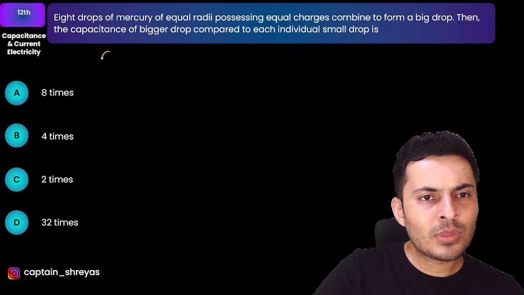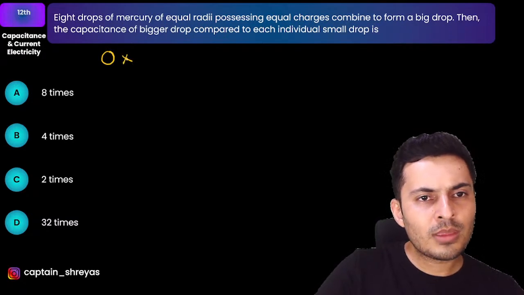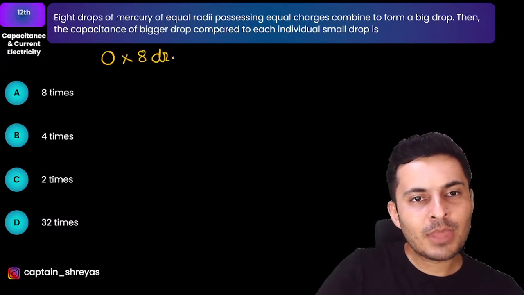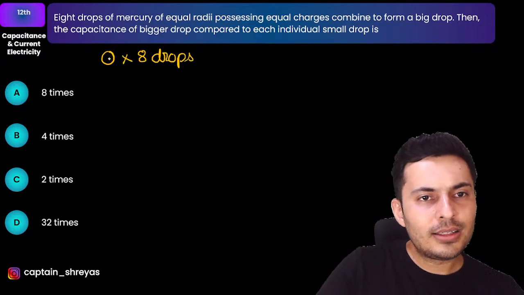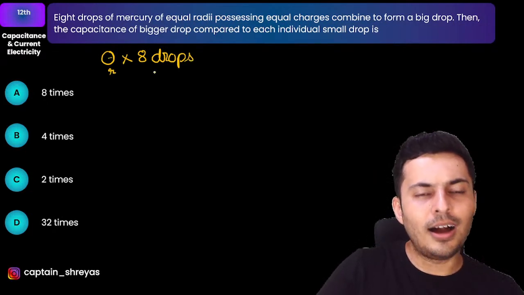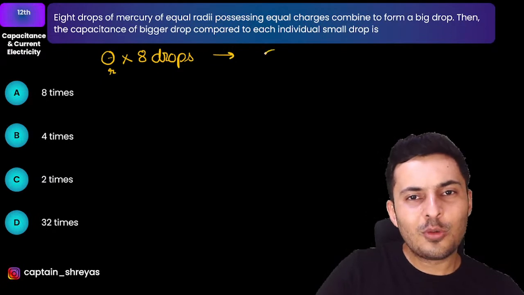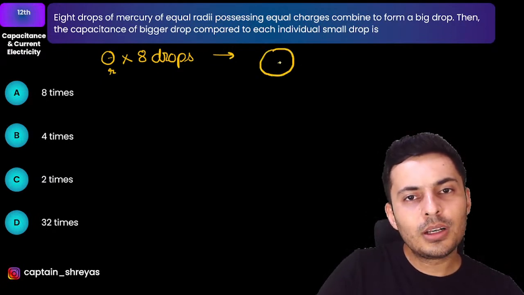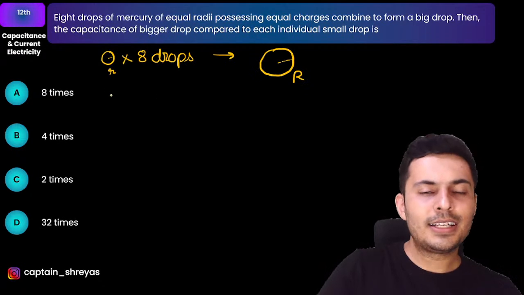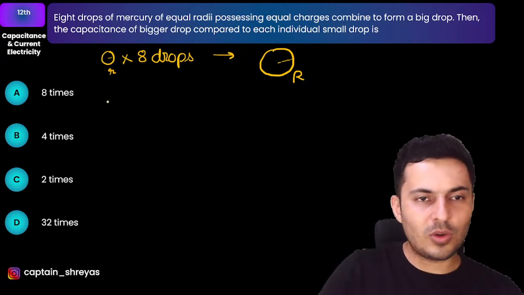So imagine those small drops, 8 of them, with radius r, combined together to form one big drop of radius, let's say, capital R. Then volume will be conserved, obviously.